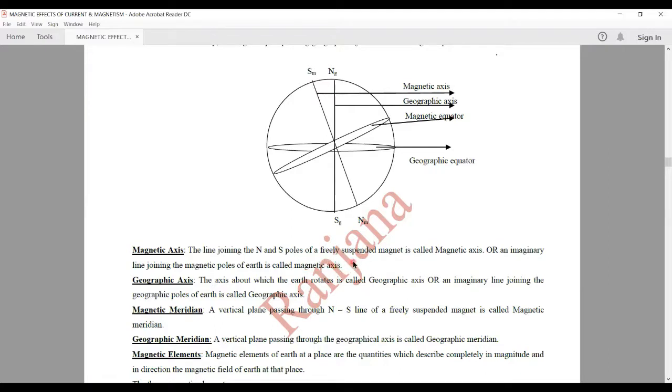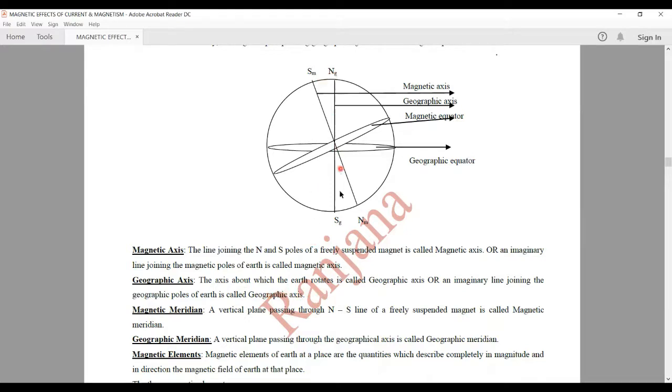So any freely suspended magnet is pointing towards north and south. So this line joining the north and south poles of the suspended magnet, we call it the magnetic axis, or this imaginary line which is joining the magnetic south and north poles of the Earth, we call it the magnetic axis. Whereas the geographic axis is the axis about which the Earth rotates, or an imaginary line joining the geographic poles of the Earth.